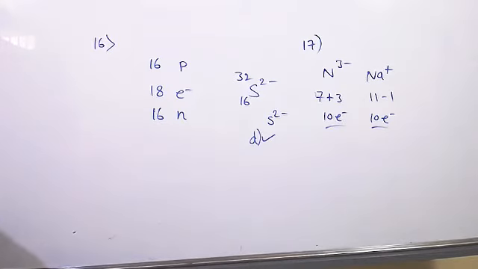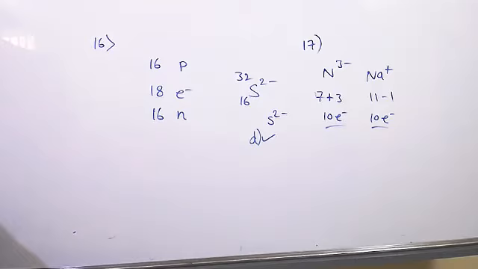Okay, next question number 20, Tanya. The electronic configuration of a di-positive ion M2+ is 2, 8, 14, and its mass number is 56. The number of neutrons in M present is.